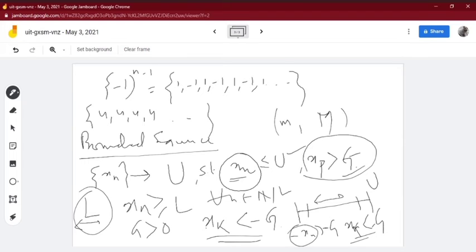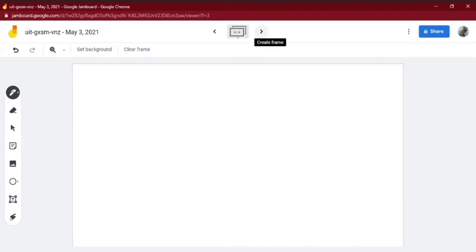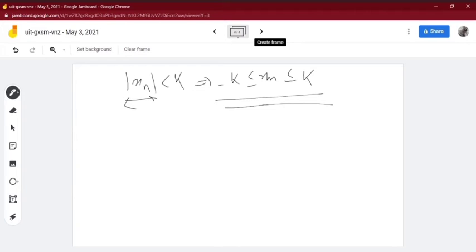If these definitions are satisfied, then you see that the sequence is bounded above. Or you can also write, if a sequence is bounded, then it is both bounded above and bounded below. Then there exists a positive number k, such that for all n belonging to N, mod of xn is always less than k. So this can be written as minus k less than or equal to xn less than or equal to k. So this is the definition of a bounded sequence.